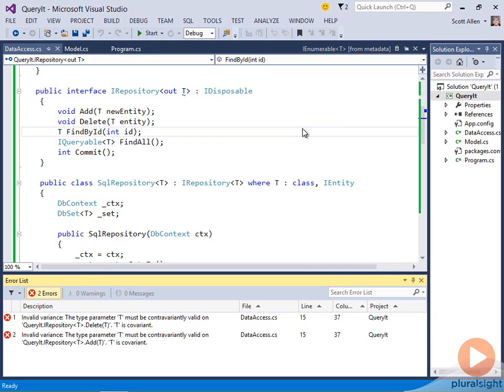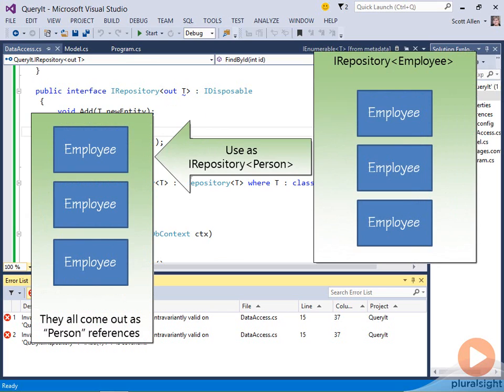And now I do a build, and I get some new compiler errors. And the reason is covariance is only supported when you have methods returning the covariant type parameter. It's dangerous and illegal as far as the C# compiler is concerned to make an interface covariant when methods take parameters of type T. And if you think very deeply about this, it makes sense. Imagine I have an IRepository of employee, and I pass it to someone who treats it as an IRepository of person.